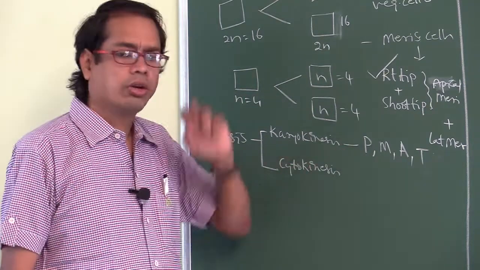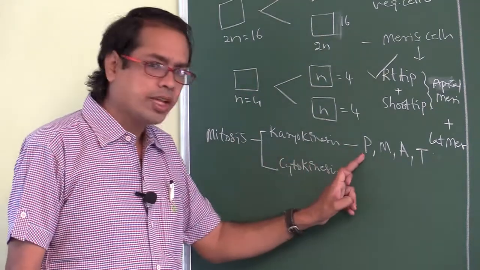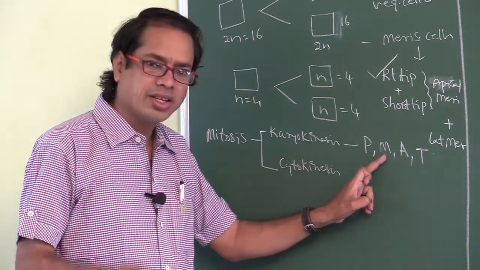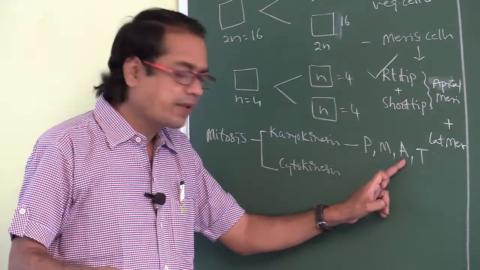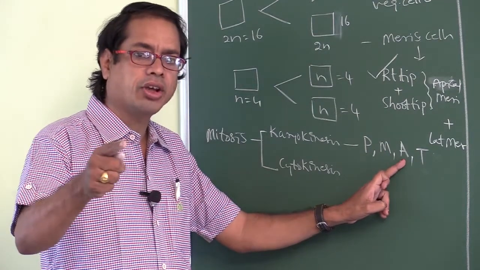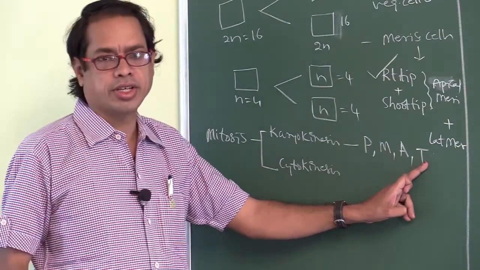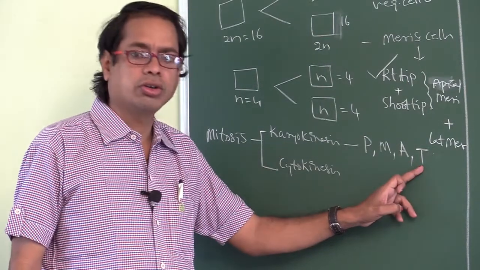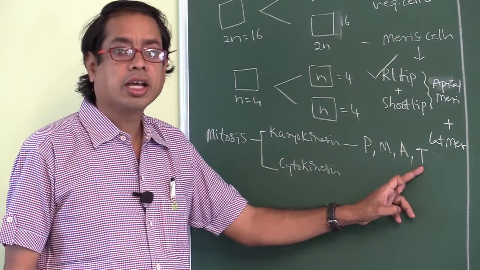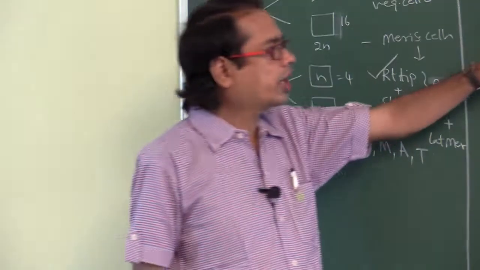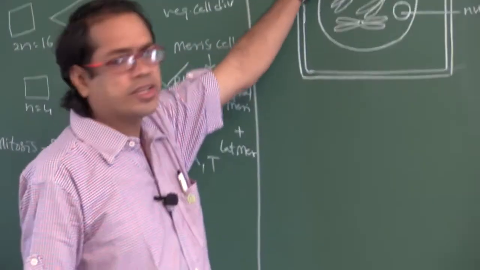Prophase is the first stage of karyokinesis, metaphase the second stage, anaphase the third stage, and telophase the fourth stage of karyokinesis. Those stages we have to learn in the correct order. The first stage is prophase. Now look here, this is the prophase diagram.